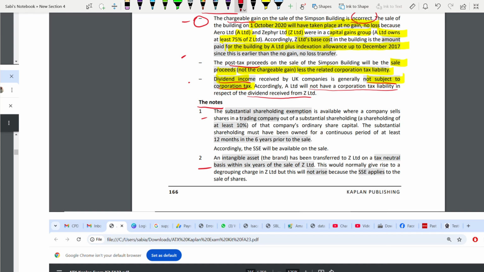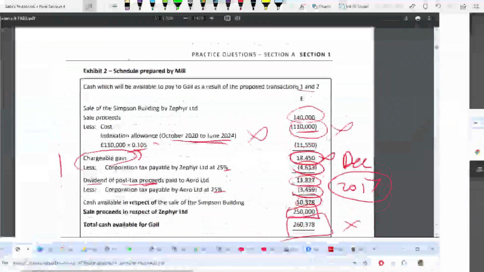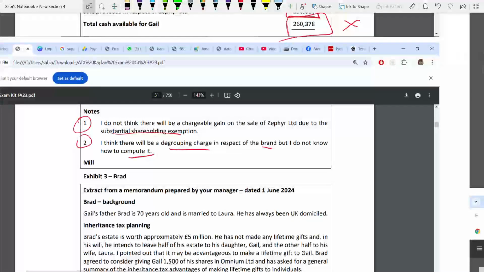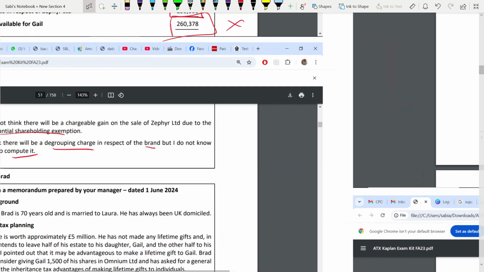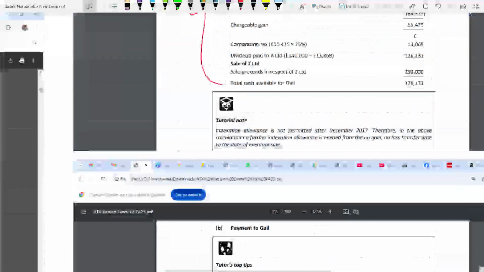Okay, so that part is over. Computation part you have corrected. You have written it because they told you to identify and explain. You have identified, you have explained. Now the notes. First note was about substantial shareholding exemption. What was the first note? Let's go to the notes again. In case you forgot, you can always refer back to the exhibit like this, how I'm doing. First note: I do not think there will be chargeable gain on the sale of Zephyr due to the substantial shareholding exemption. Is he correct?